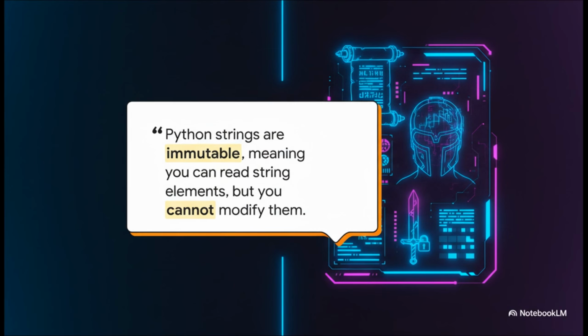Now for our first engine secret, and this one is really cool. Strings are what we call immutable. It's a fancy word, but it just means that once you've created that name, like warrior, it's basically set in stone. You can't just change one letter. You have to replace it with a whole new scroll. It's permanent, kind of like a name that's been etched into your character's very soul.